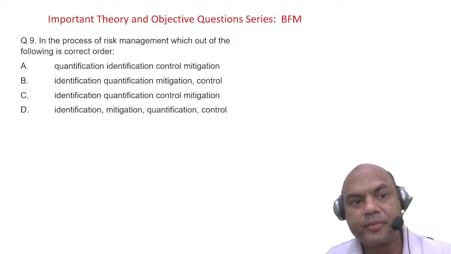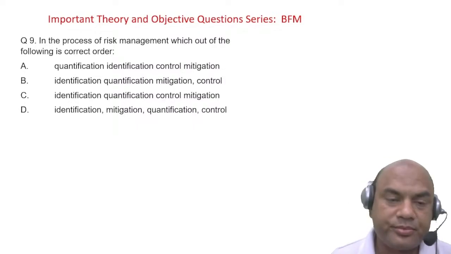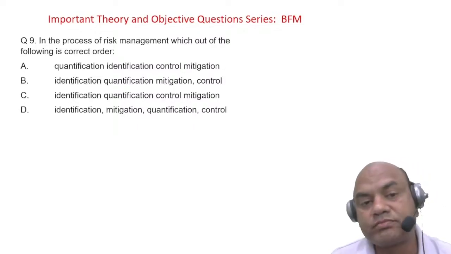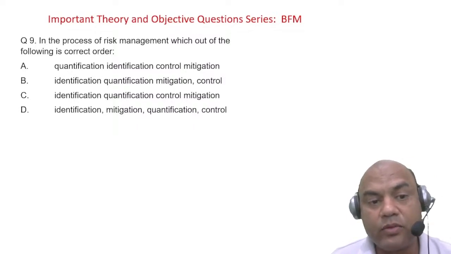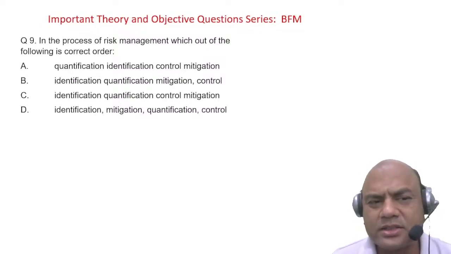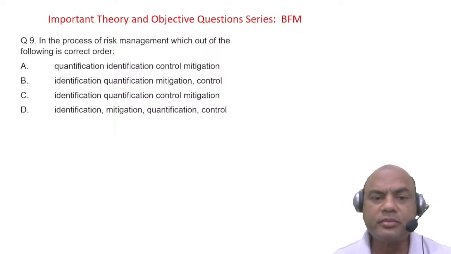In the process of risk management, which of the following is the correct order? Quantification, identification, control, and mitigation. All the sequences are given. Read them and tell me, everyone.